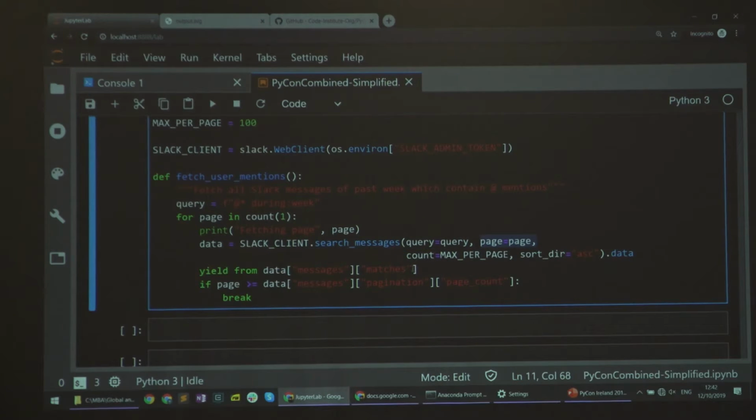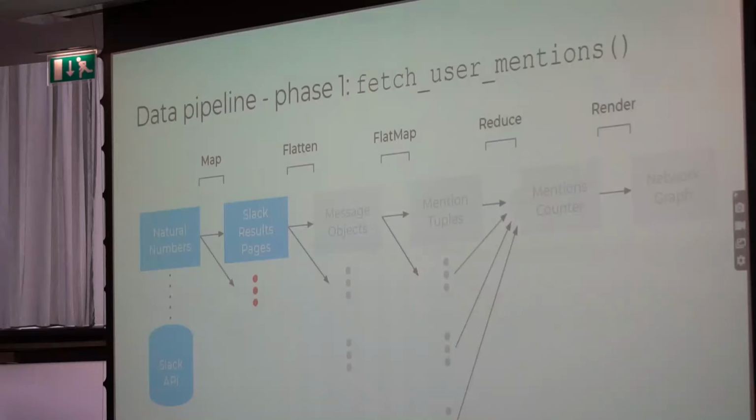And then immediately, I could have done yield all the matches, so that list of messages from that page. But instead, I'm using yield from to immediately get two birds with one stone. So instead of just getting the pages, I'm getting the individual message objects. So I'm getting a stream of all single messages.